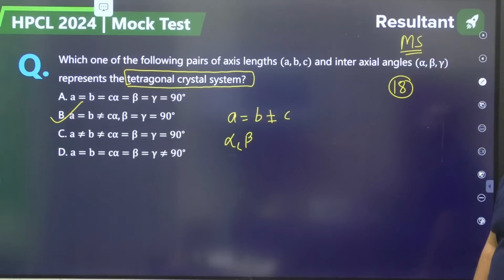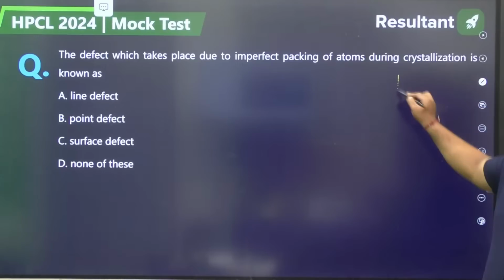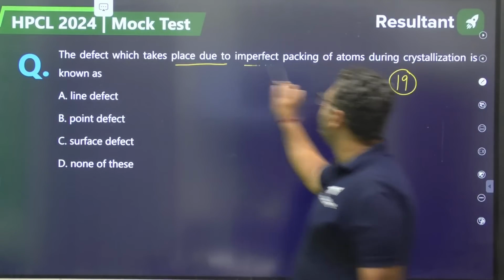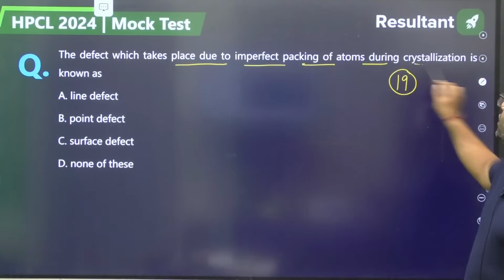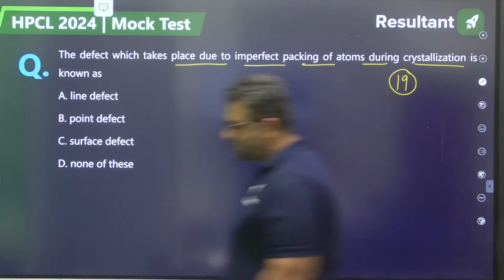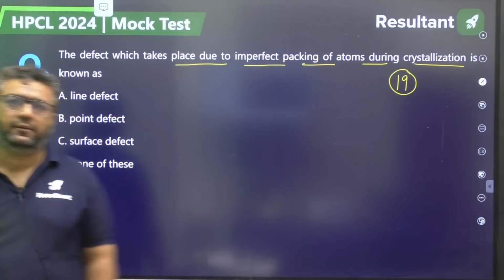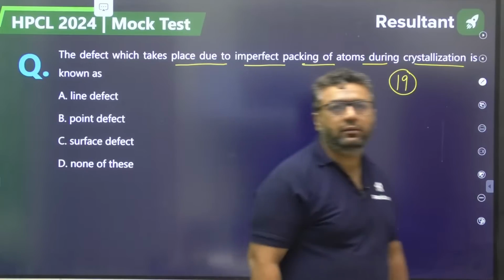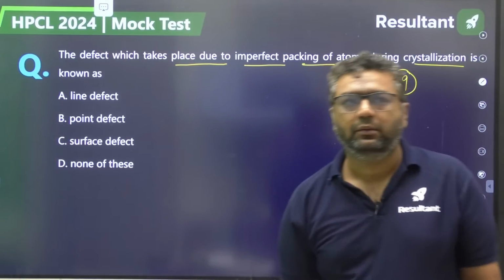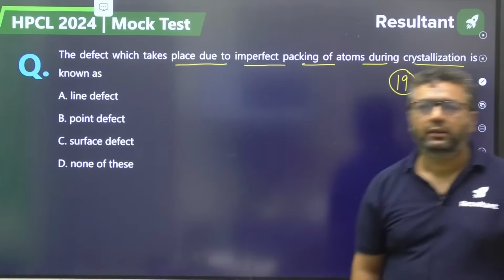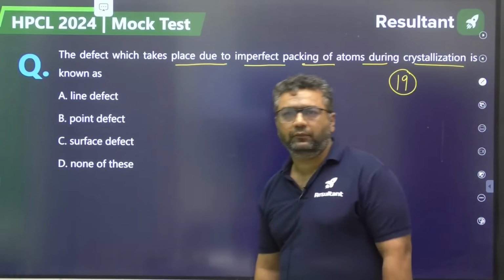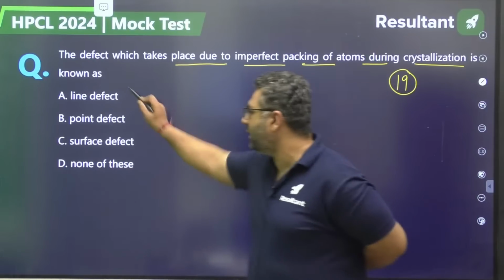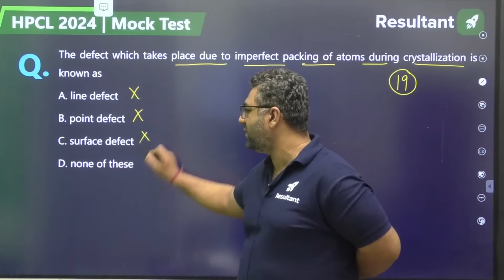Moving further to question number 19. The defect which takes place due to imperfect packing of atoms during crystallization is known as imperfect packing. Dear, imperfect packing is neither a line defect, nor a point defect, nor a surface defect.